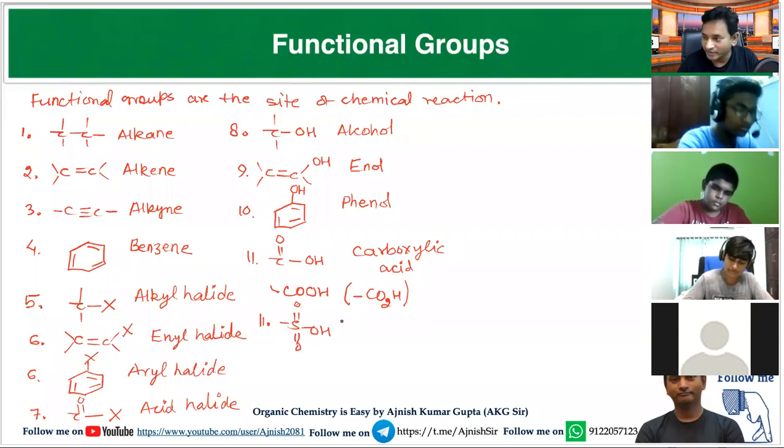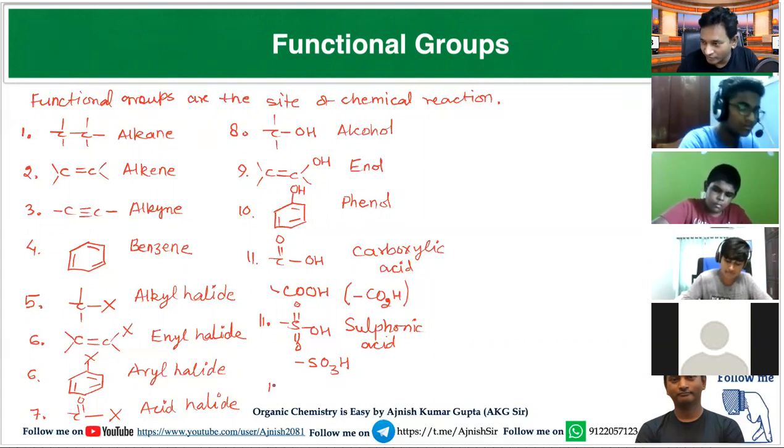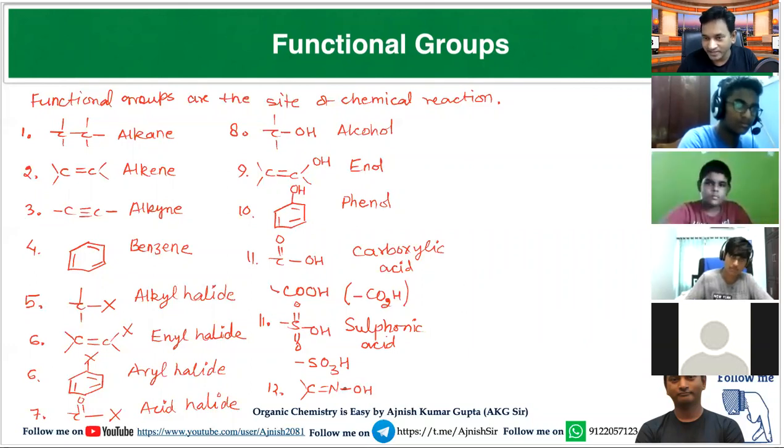When SO2OH is given, it is called as sulfonic acid. It may also be condensed like this: SO3H. Look, 3 oxygens are there, so it may also be condensed like SO3H. This is called as sulfonic acid. And if carbon double bond nitrogen, and nitrogen is connected with OH, then such compound is called as oxime.